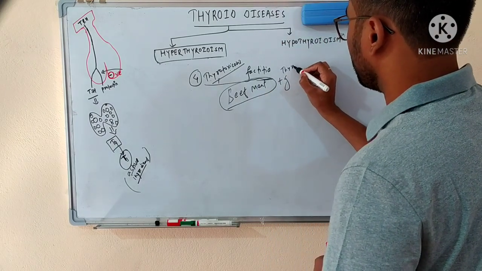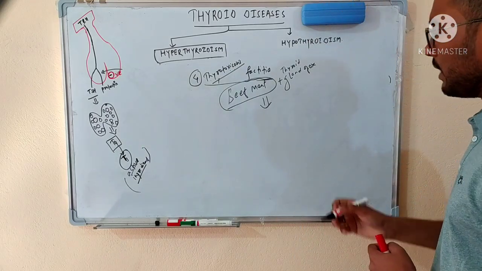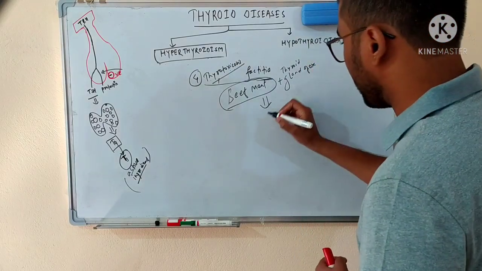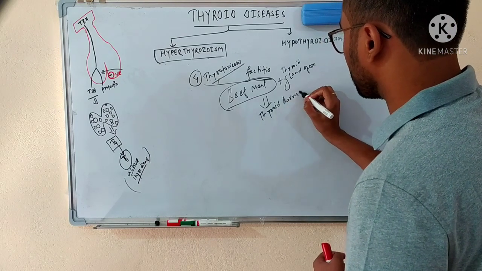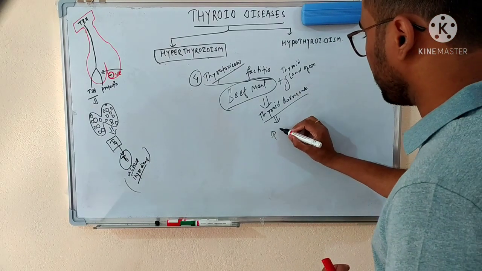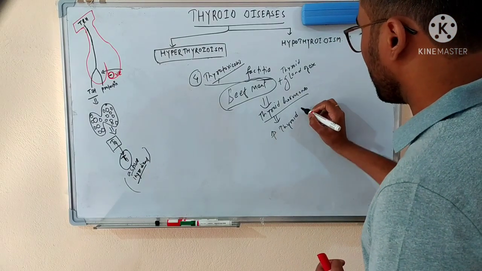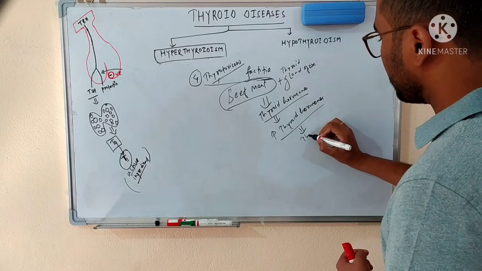So whenever the person consumes beef, they also consume the thyroid gland of the ox, and this thyroid gland contains thyroid hormones. Whenever these thyroid hormones mix in the blood of the person, they ultimately lead to an increased level of thyroid hormone, and this will lead to thyrotoxicosis.